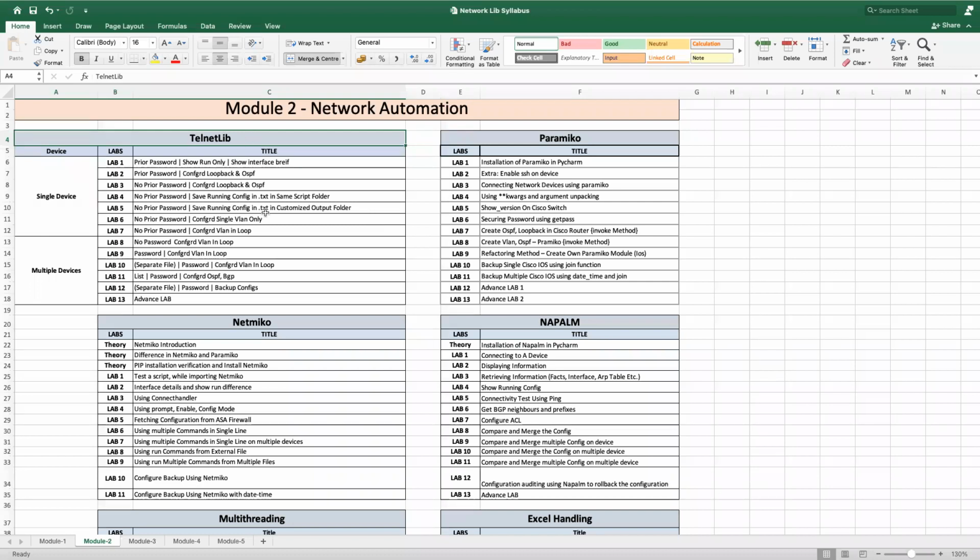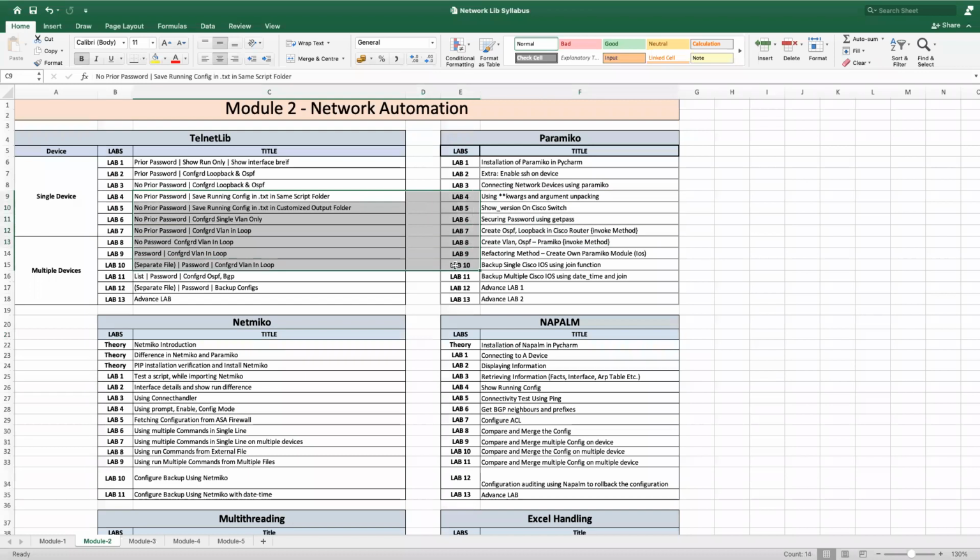Now, every library has almost 13 labs, right? So you're going to learn more. And believe me, this is not as hard as you're thinking. I can assure you that whenever we start the session, within 2 or 3 classes, maximum the fourth class, you will start to do your own programs, right? So this is telnetlib, then Paramiko, which is the second library. If you want to deal with any SSH part, Paramiko and Netmiko are pretty good for that.